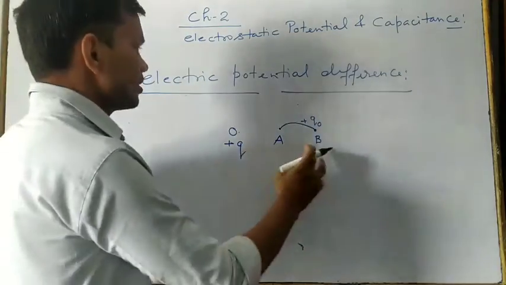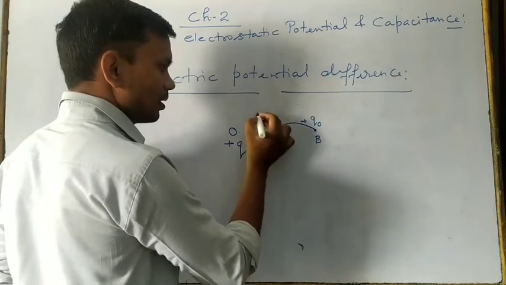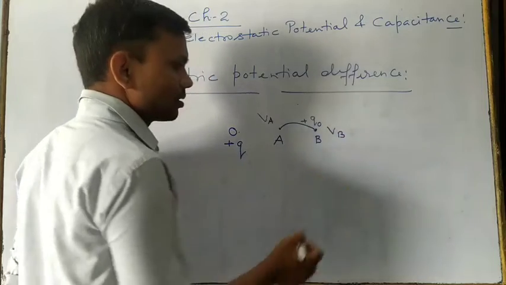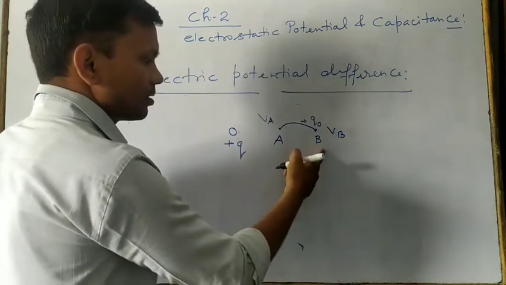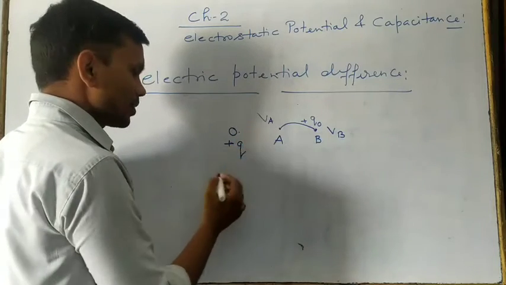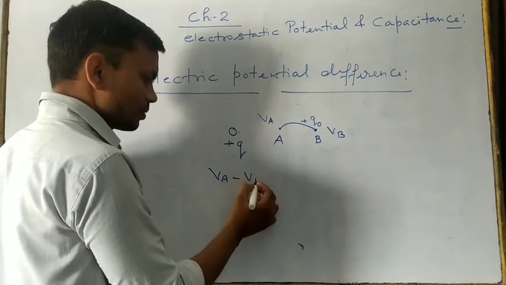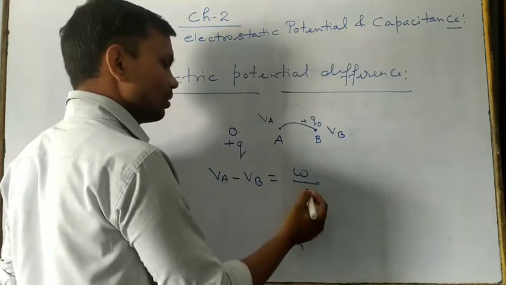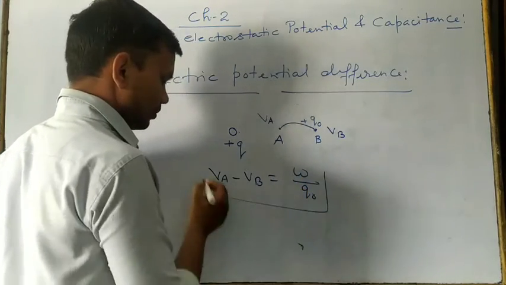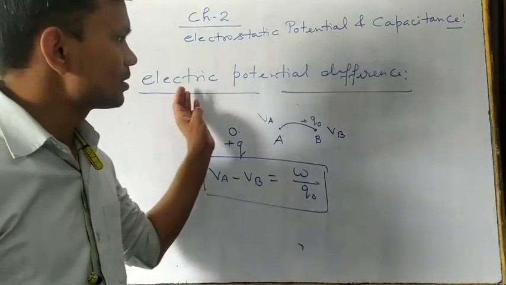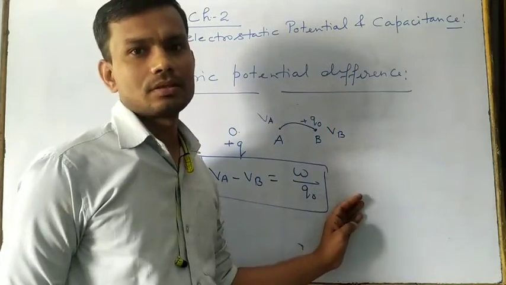So for electric potential difference, suppose at this point the electric potential is VA, and at this point the electric potential is VB, here higher, here lower potential. We are moving from B to A, that is to the higher potential. So VA minus VB is equal to W, work done from B to A, upon Q naught. So this is the definition of the electric potential difference.